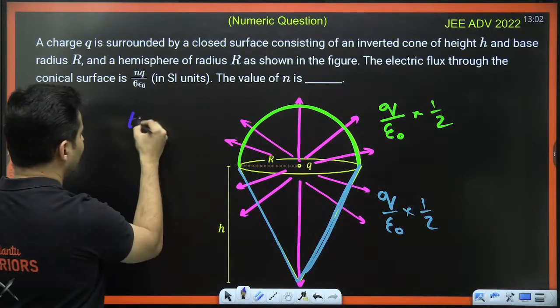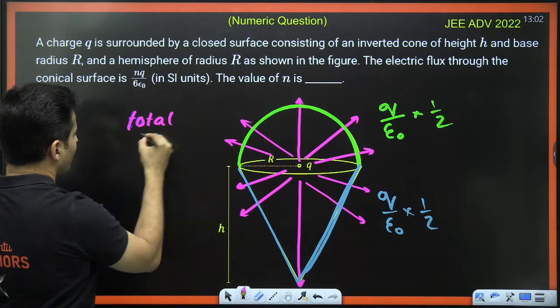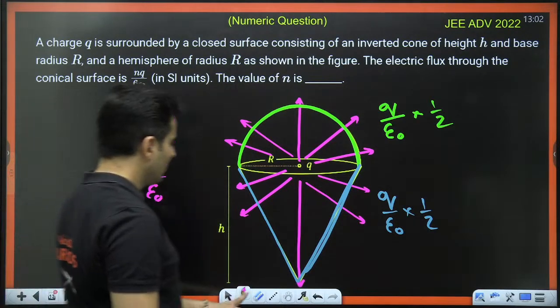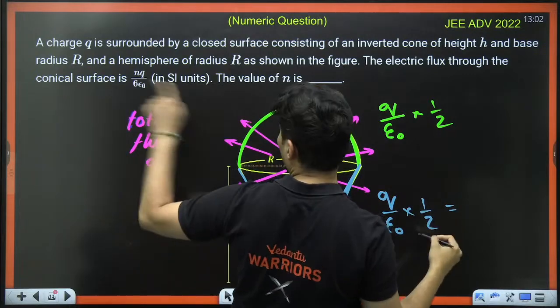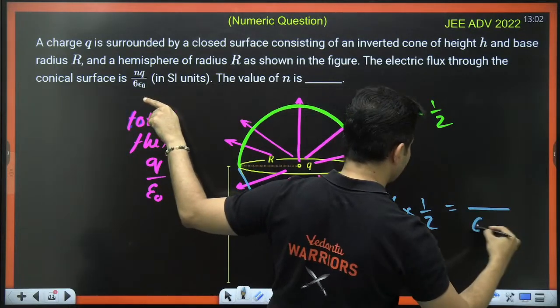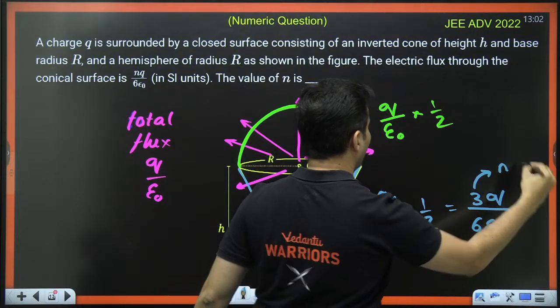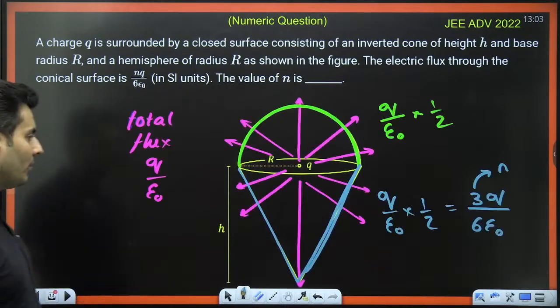So remember, the total flux generated by the charge is always q by epsilon naught. So what you have been asked is this blue part. So if it is q by 2 epsilon naught, and I make it 6 epsilon naught, I'll have to make this as 3. Only then it works. So n is basically 3. That should be the answer. Yes, it is option 3.